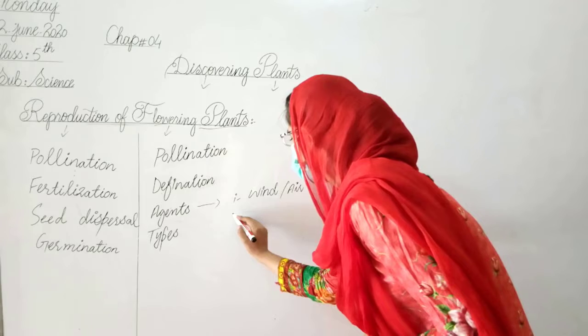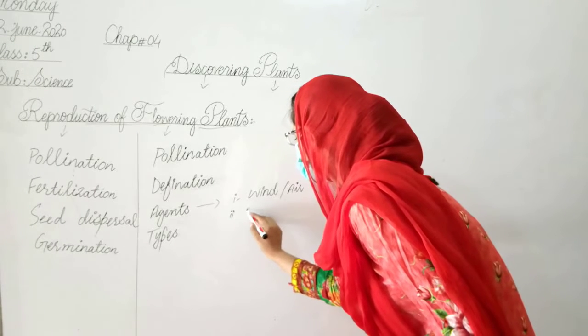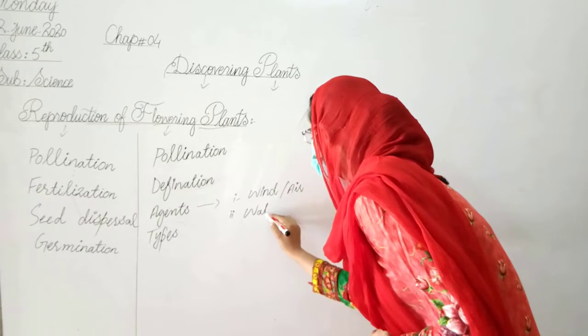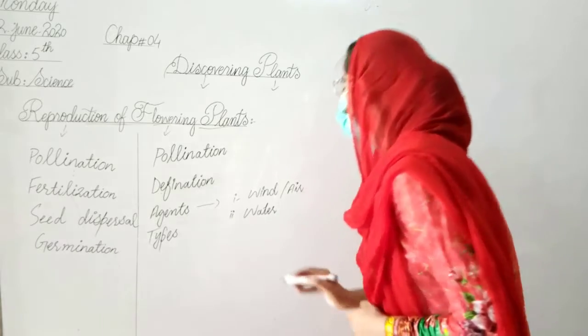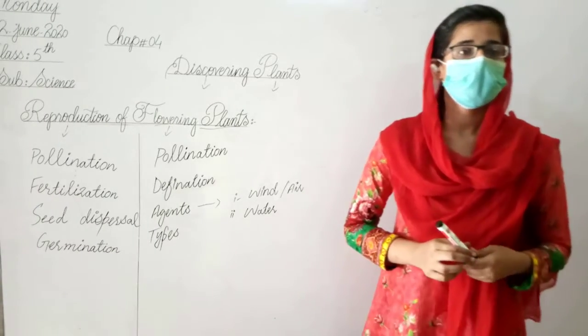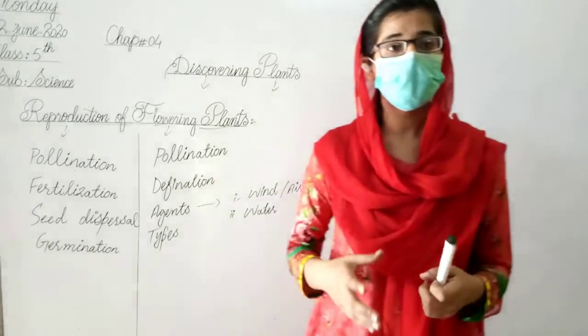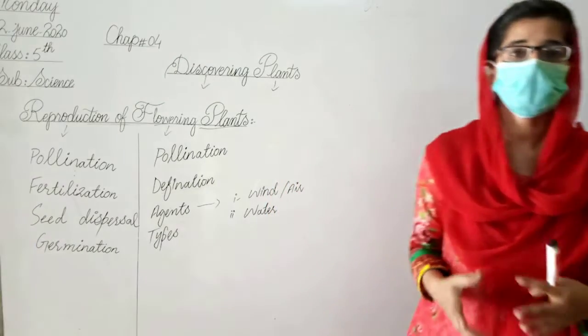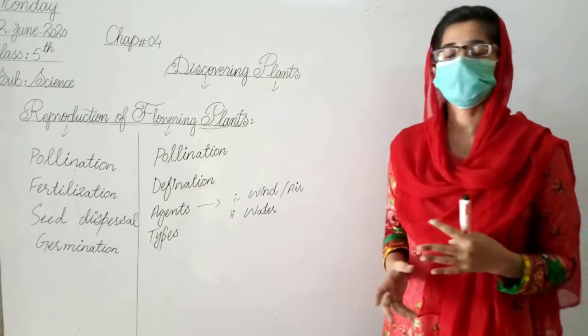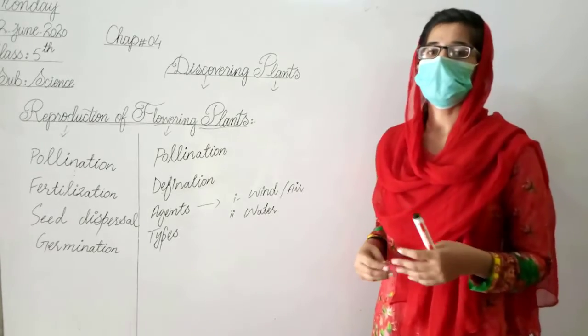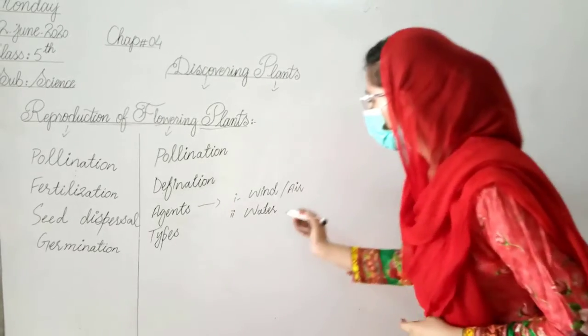And the second one is water. Generally, the plants which live inside the water transfer their pollen grains with the help of water, and it is the cause of pollination.